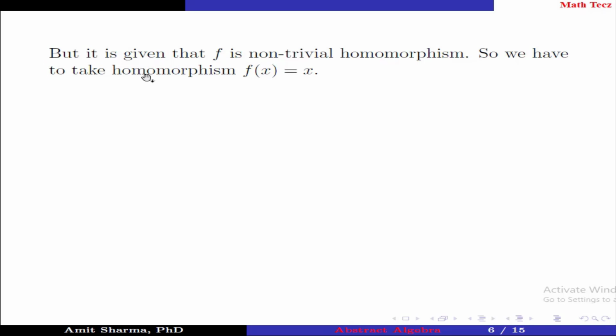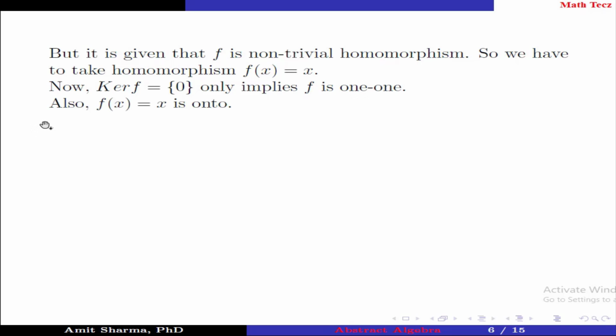So we have to take the homomorphism f(x) equal to x. Now the kernel of f is 0 only, implies f is 1-1. Also f(x) equal to x is onto, hence statement 1 is true.